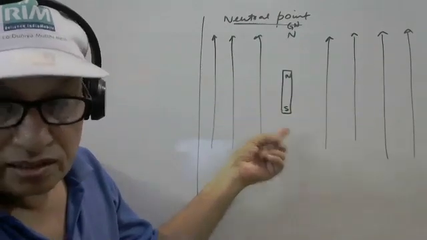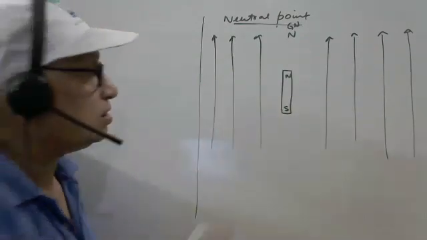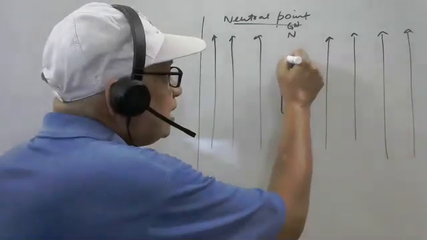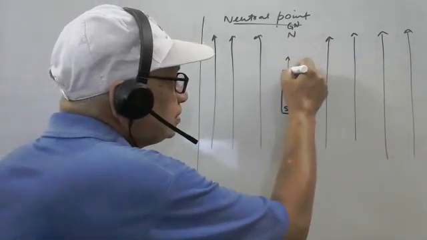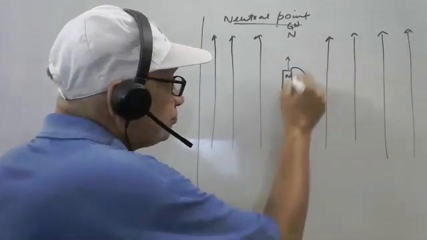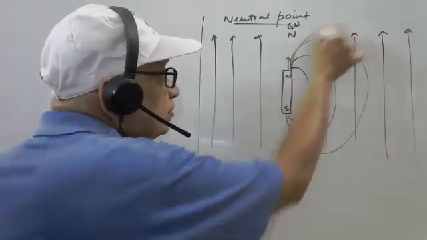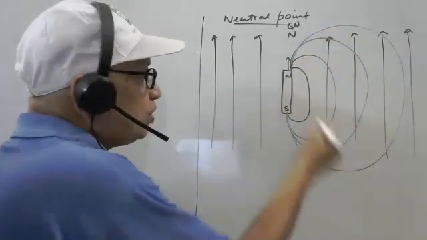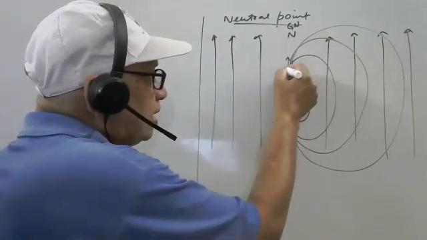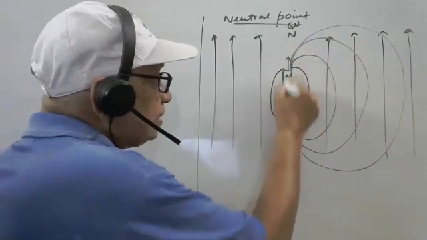We are not talking about the Earth. So lines of force are like this. These are the lines of force originating from the North Pole and terminating at the South Pole like this.